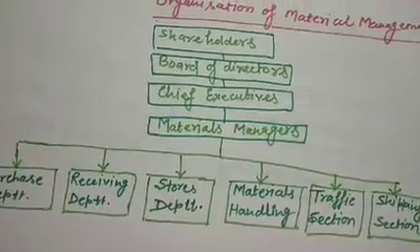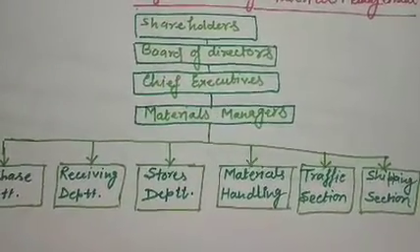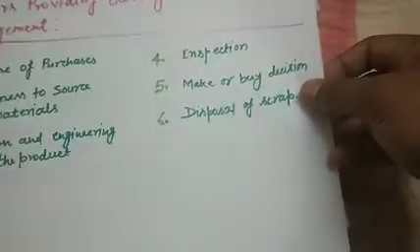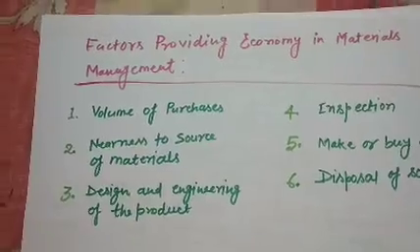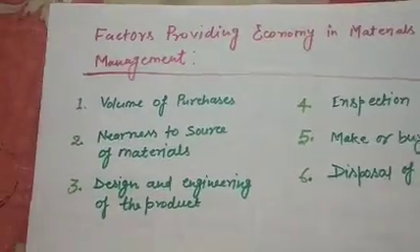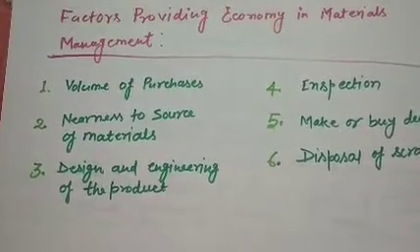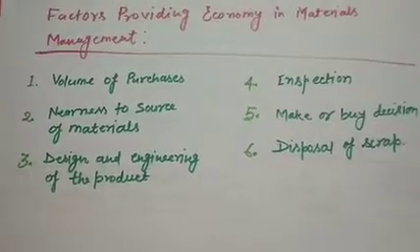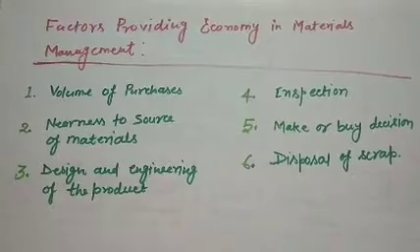Clear? Now we will discuss in detail the various factors providing economy in materials management. These factors are volume of purchases, and there are six major factors highlighted here. But there are so many factors which provide economy in material management.